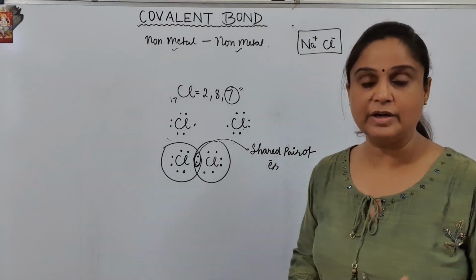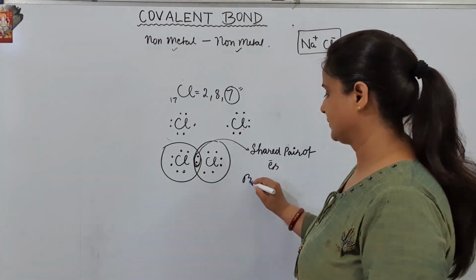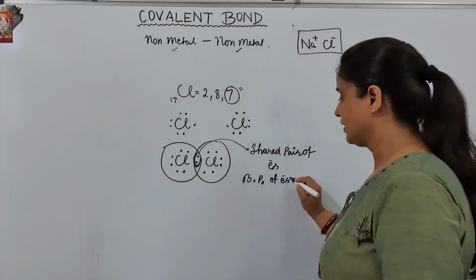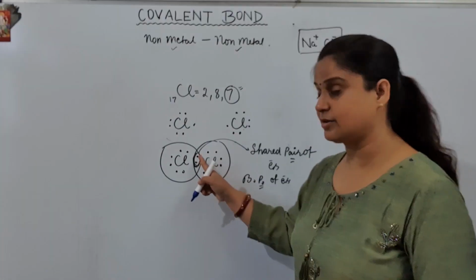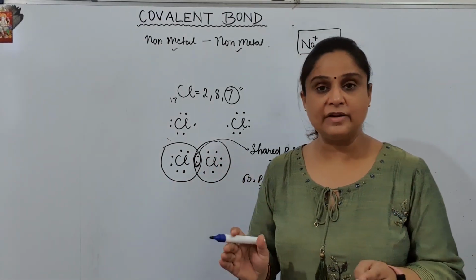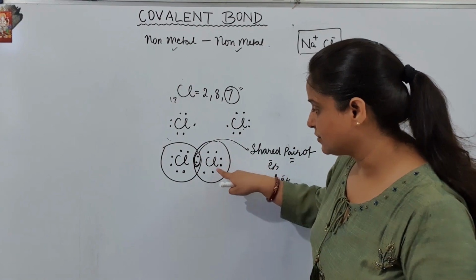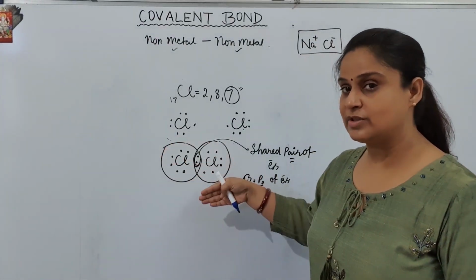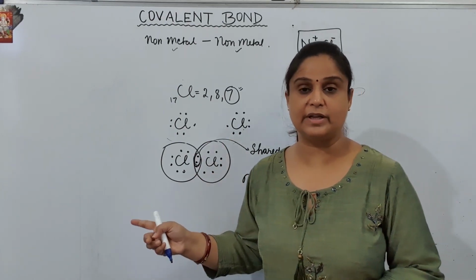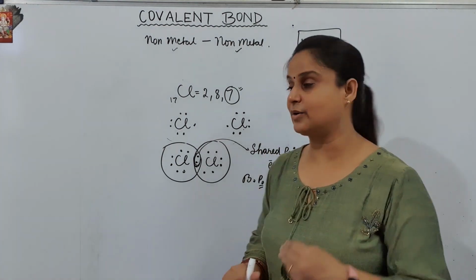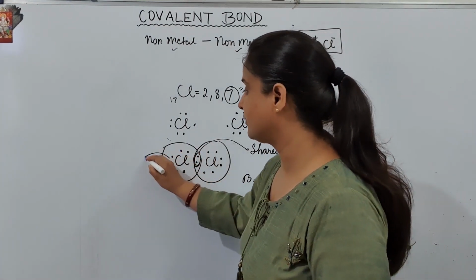Or it is also called bond pair of electrons. So as you can see here, this is a pair, so it will always be in twos. So this is a bond pair of electrons. Apart from that, you can see some other electron pairs are also there. Can you see there? The electrons are also there which are not involved in the bonding. So the electrons which are not involved in the bonding are called lone pair of electrons.